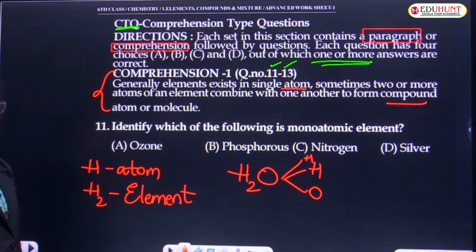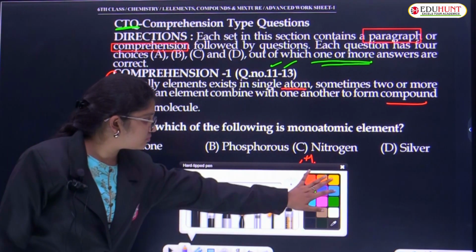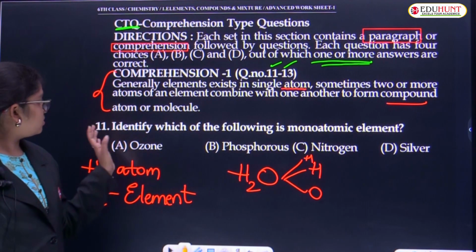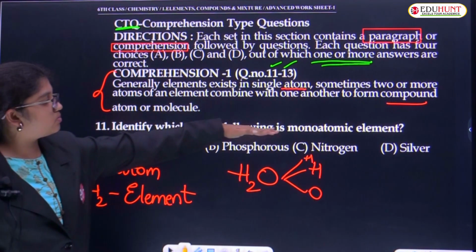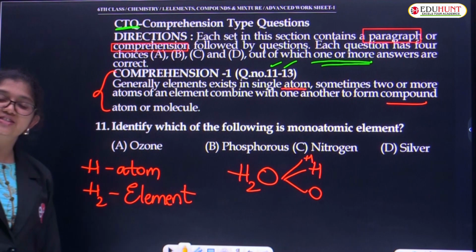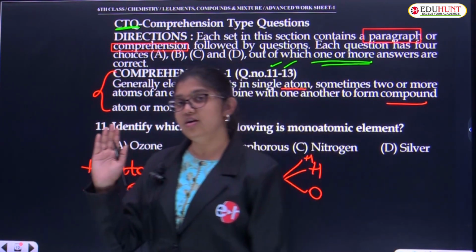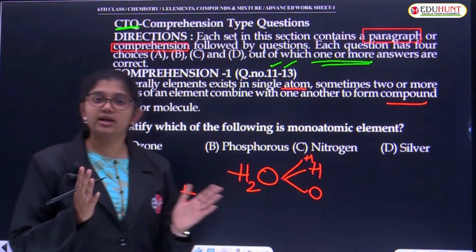Regarding that, there is a question for us, the 11th question: identify which of the following is a monoatomic element. They're asking about atomicity, children. You know the topic atomicity. The number of atoms present in an element is called atomicity.